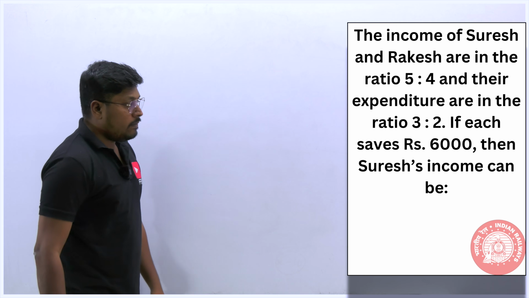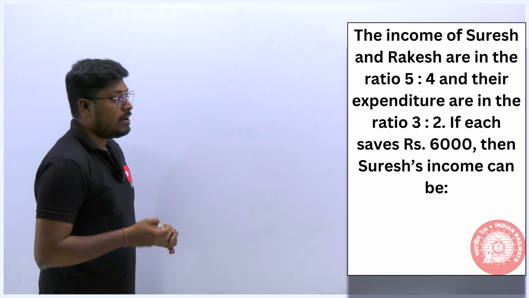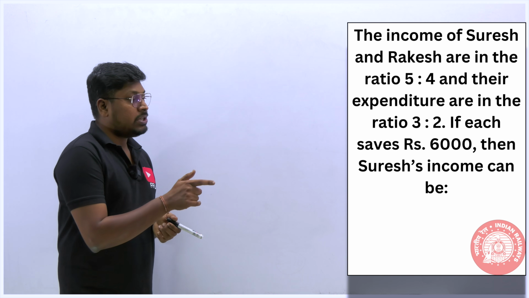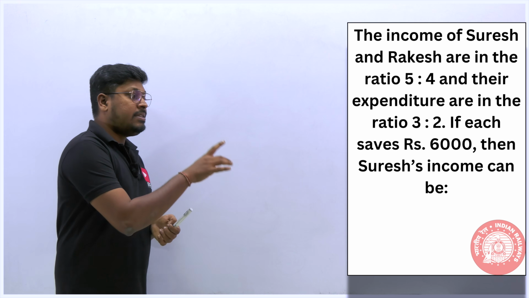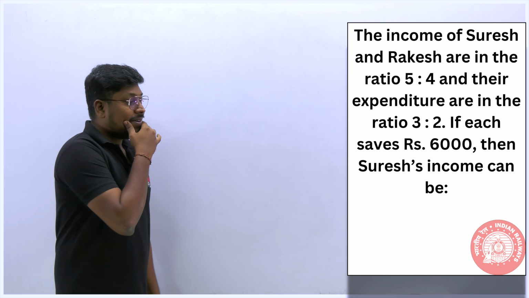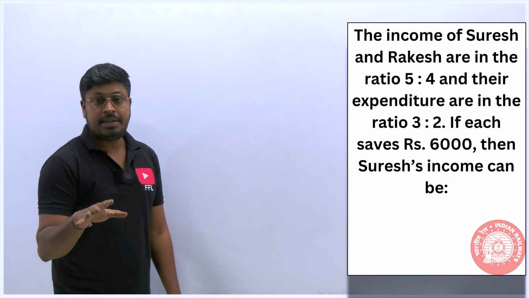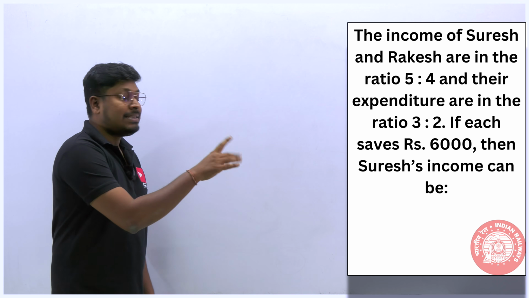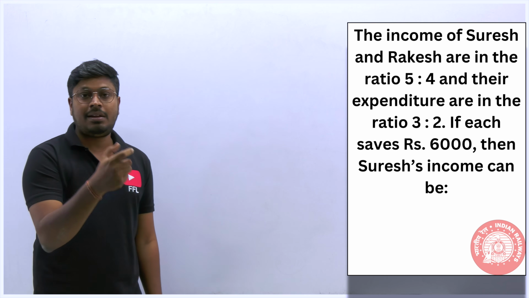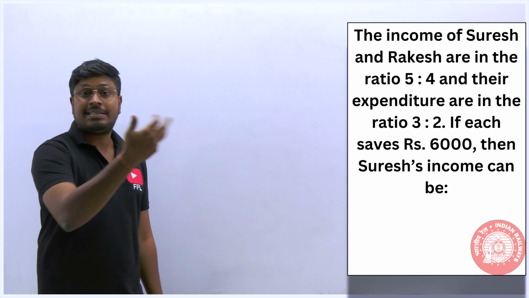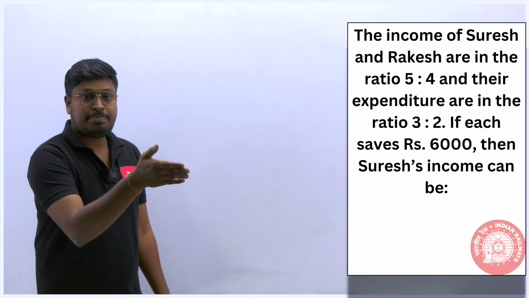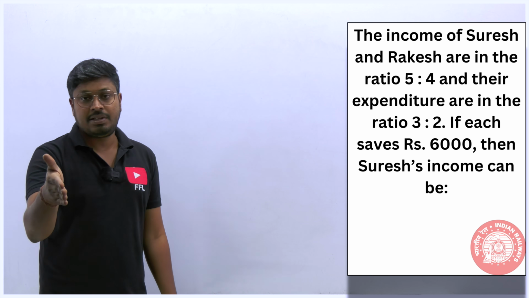The incomes of Suresh and Rajesh are in the ratio 5:4, and their expenditures are in the ratio 3:2. If each saves 6,000, then what is Suresh's income? Our target is to find Suresh's income here, and they have given that the savings is 6,000. If a person saves 6,000, then from the total income he has some expenditure, right? After the expenditure, when you subtract income minus expenditure, the resultant will be the savings of the person.